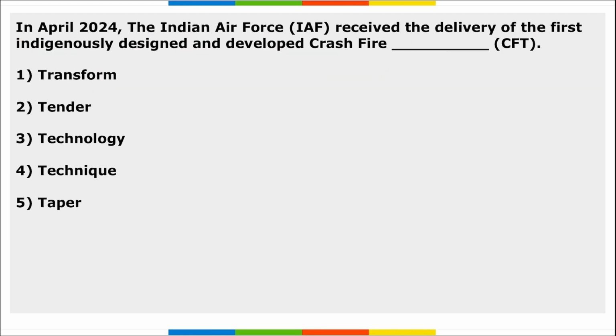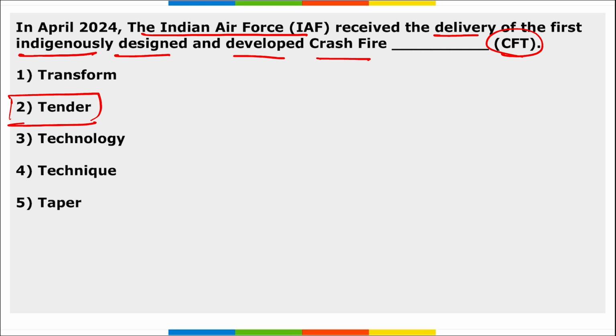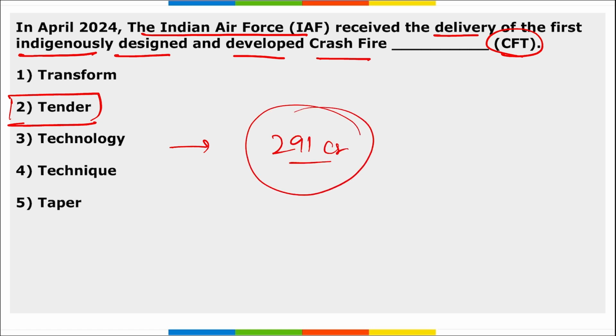Akshatir. Next, the Indian Air Force received the delivery of the first indigenously designed and developed CFT. The question asked is about the full form of this CFT, that is Crash Fire Tender. Correct? And the Indian Air Force received the delivery of this first indigenously designed and developed Crash Fire Tender. This is manufactured by a Noida, UP based MSME firm. Correct? The cost for this is 291 crore rupees.